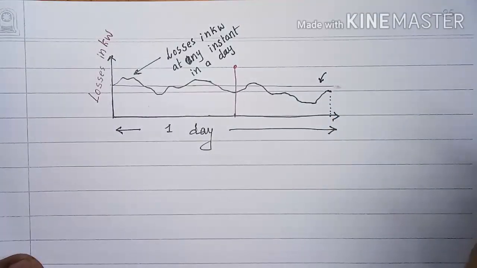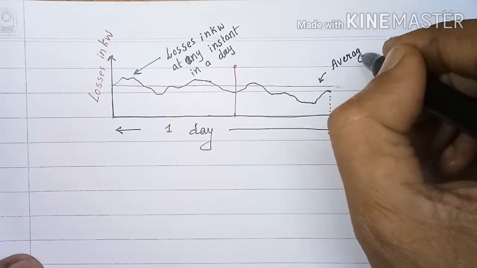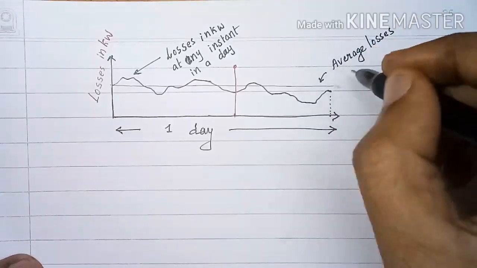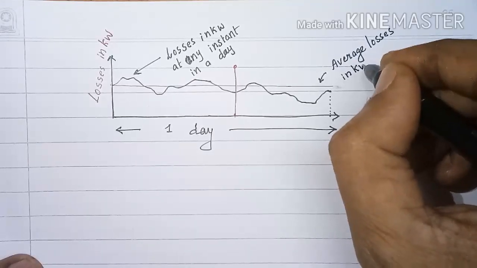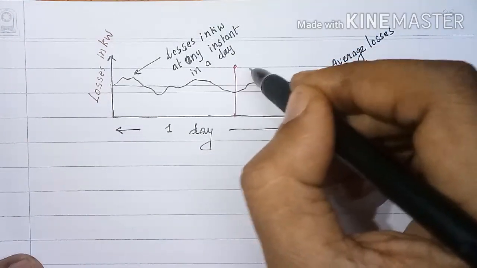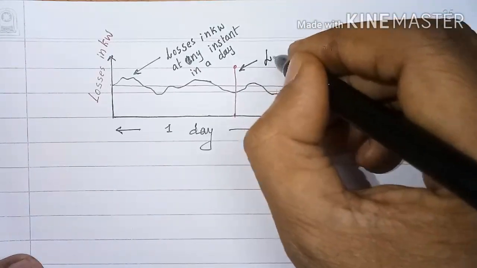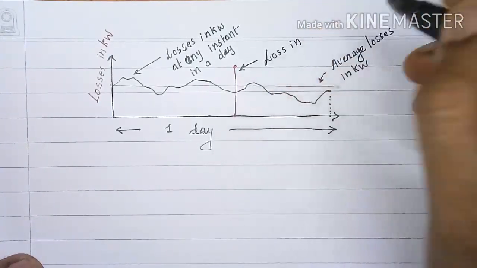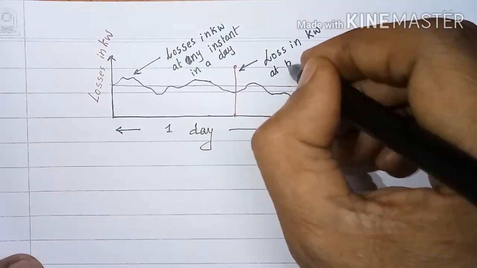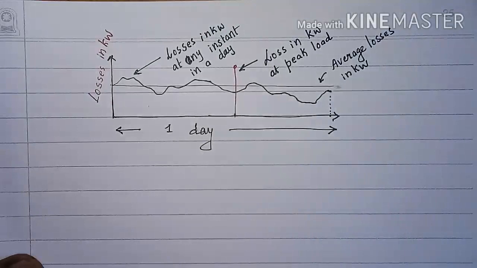The red horizontal line here is average loss in kilowatt, and the stem shown here is loss in kilowatt at peak load.